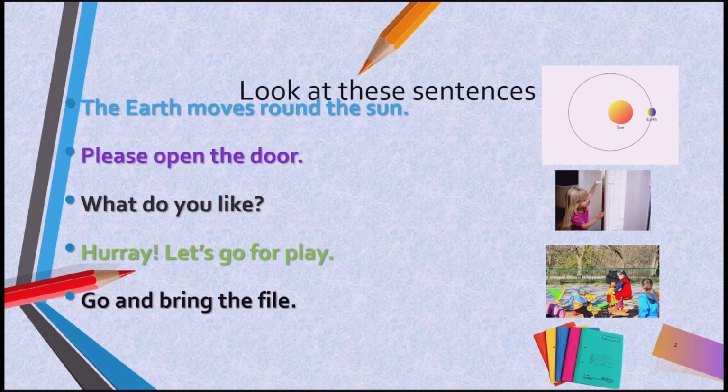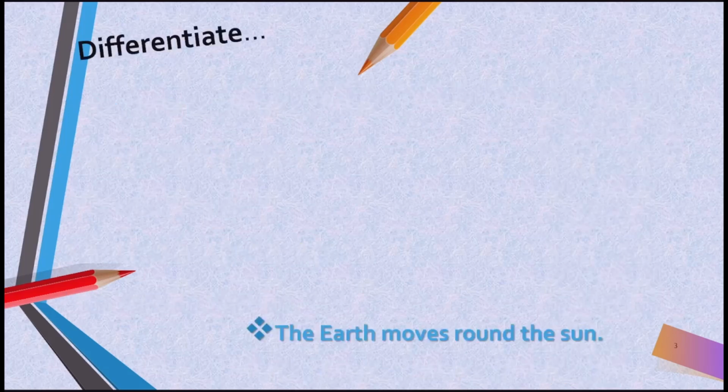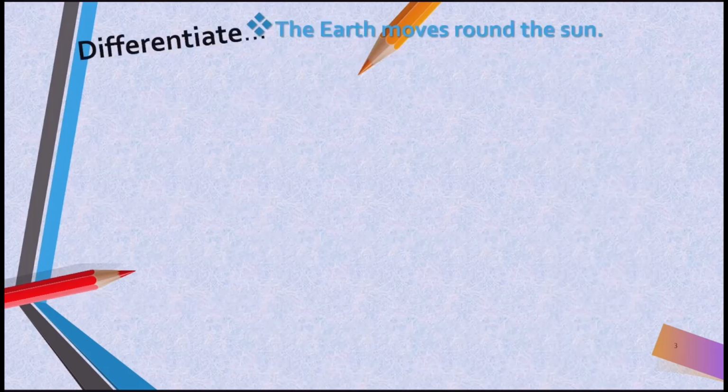And also, these sentences are different in another way. Like the first sentence, the earth moves round the sun. This is a statement or a fact. And if you look at the second sentence, please open the door, this is a request, isn't it? Let's look at the next one. Let's differentiate now. The earth moves round the sun.